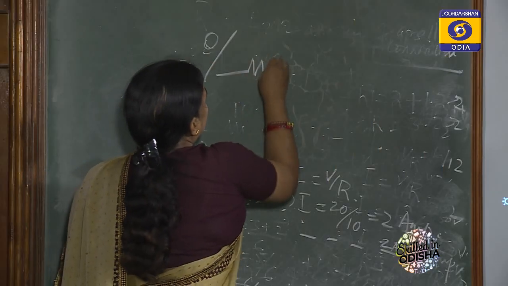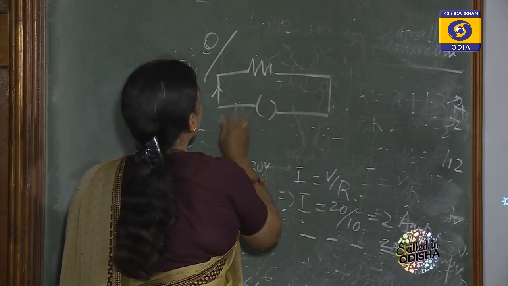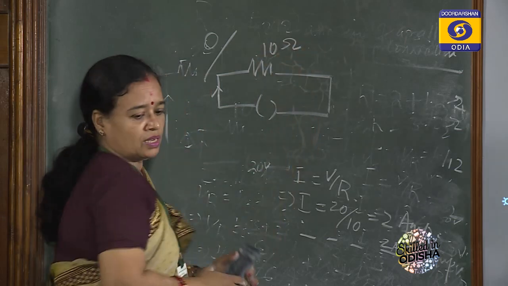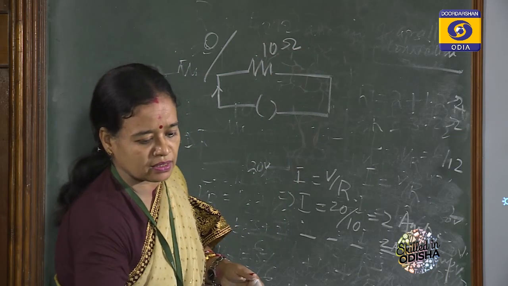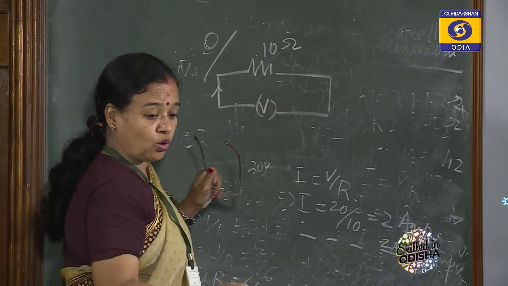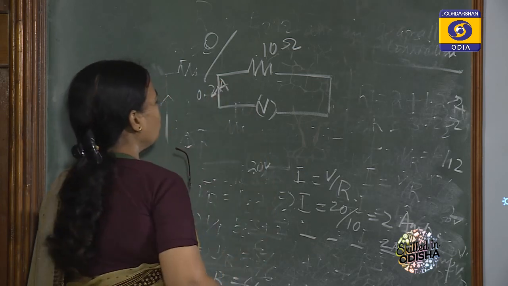10 ohm resistance and 10 ohm, and it is connected to a voltage source V. It is not given to you, and the current is already determined, so that is already denoted as 0.2 ampere.